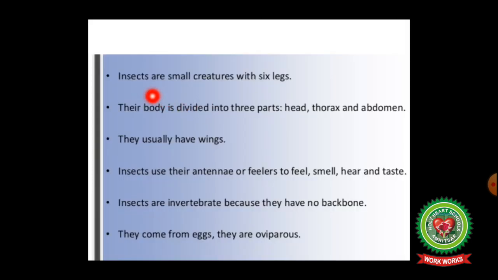Some facts about insects. Insects are small creatures with 6 legs. Their body is divided into 3 parts. First one is head, second thorax, and the third one is abdomen. They usually have wings. Insects use their antennae or feelers to feel, smell, hear, and taste. Insects are invertebrate because they have no backbone. They come from eggs. They are oviparous.